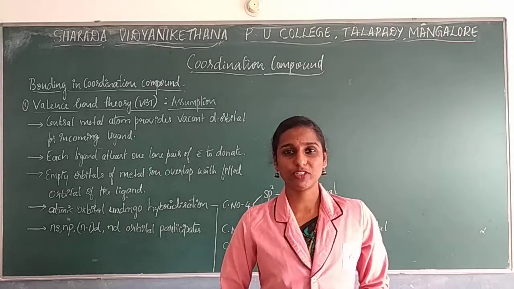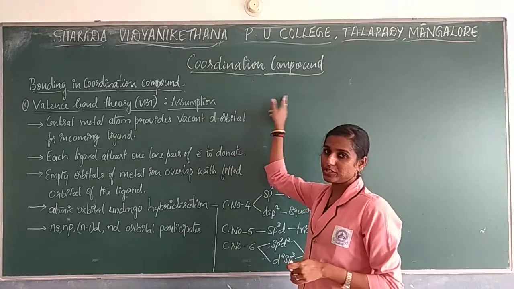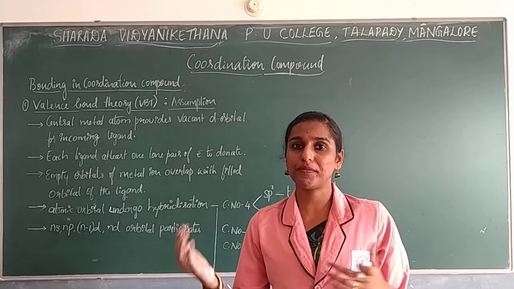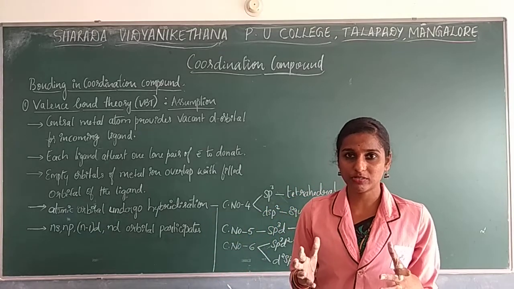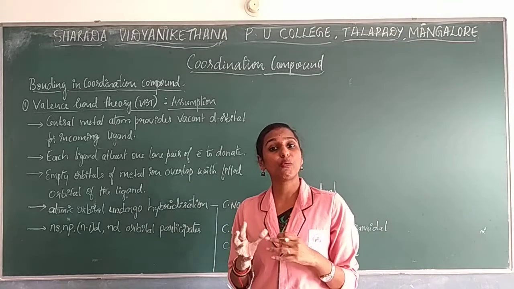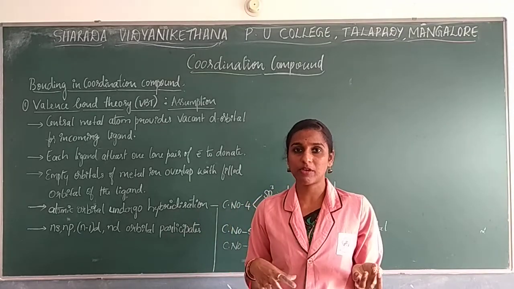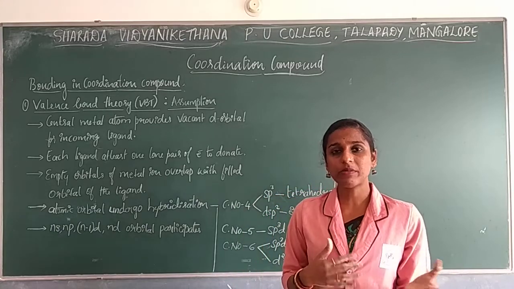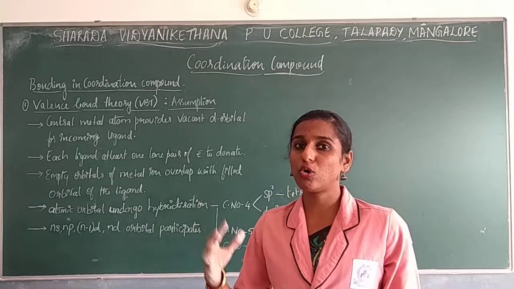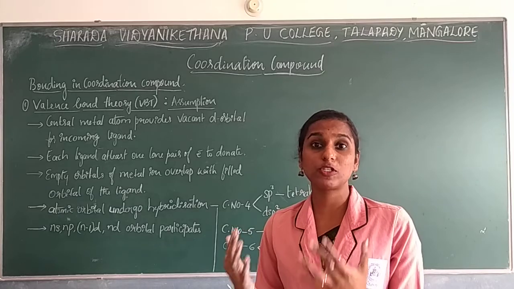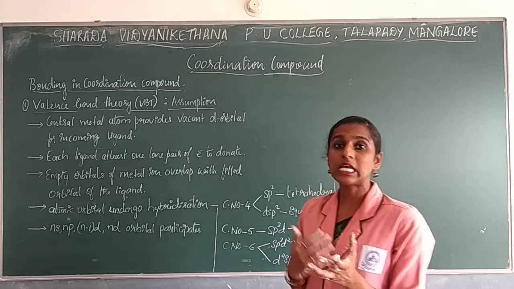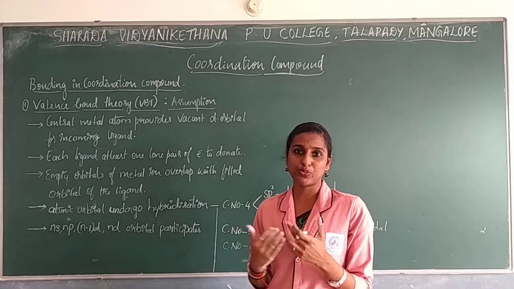Today we are going to deal with the chapter on coordination compounds. In your last class you learned the nomenclature of coordination compounds, as well as isomerism based on its types, which include structural isomers as well as stereoisomerism. These are different kinds of isomerism where compounds have the same molecular formula but differ in structure as well as in stereo aspects.